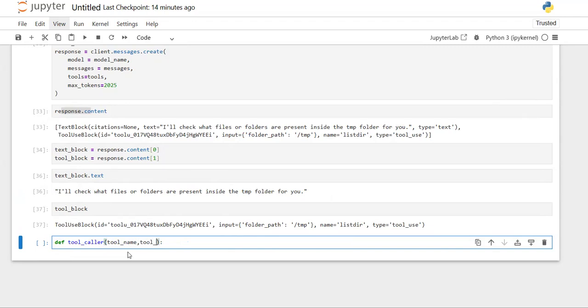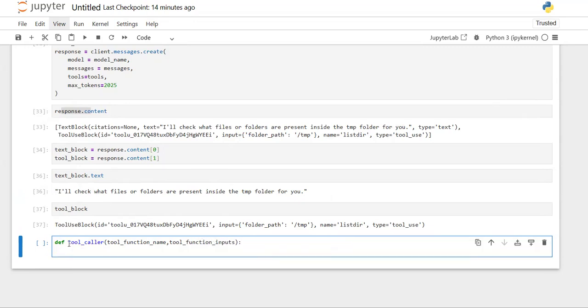Tool inputs. For more detail, we need the tool function name as well as the tool function inputs. If I provide these tool function name and tool function inputs to this, then it needs to return me the response from the tool function. After executing the tool, it needs to provide me the result at the end.